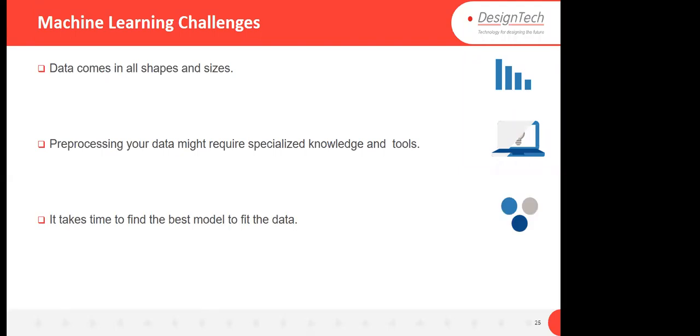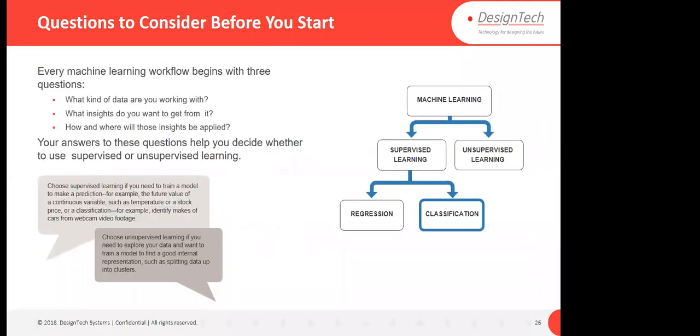It takes time to find the best model to fit the data. There are hundreds of algorithms, and which algorithm will be the best? That is also a big question: how are you going to identify which algorithm will be best for your data? This kind of thing can be overcome through MATLAB, and we will discuss how you can sort out this kind of issue. Before using machine learning, ask yourself what kind of data you are working with, what insights you want to get from it, and how and where you are going to apply those insights. That is very important.